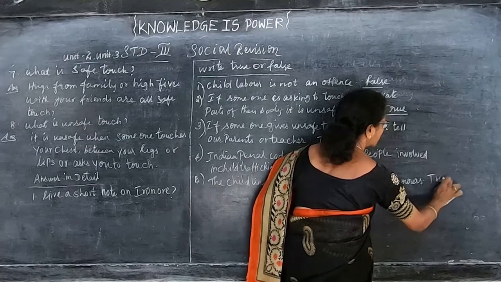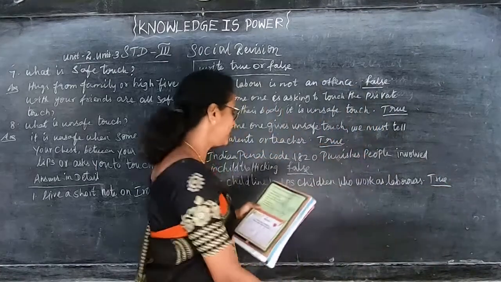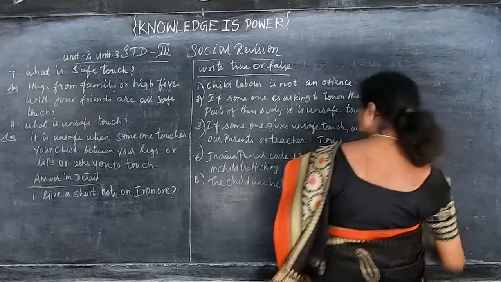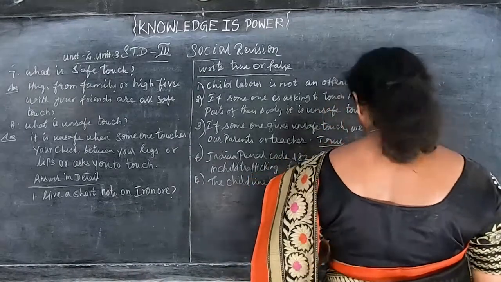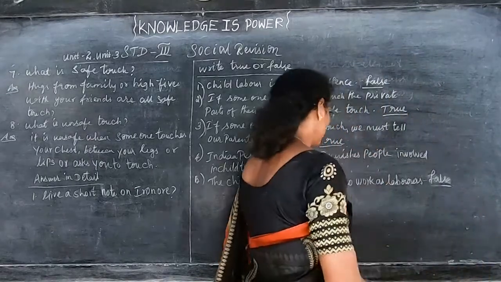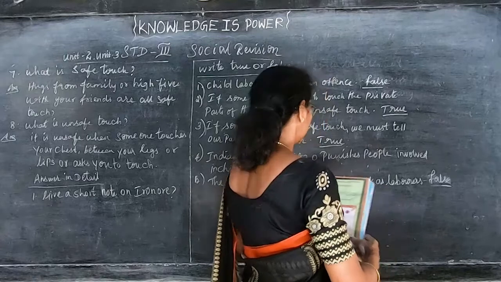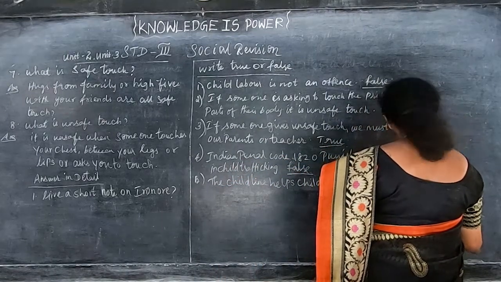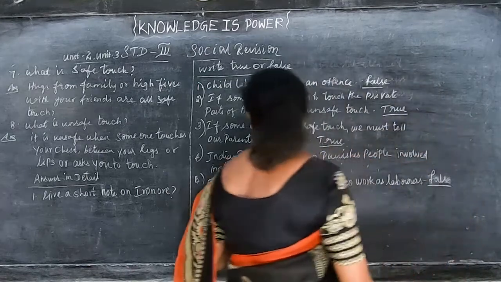This is true. Okay, so these are the true or false answers.